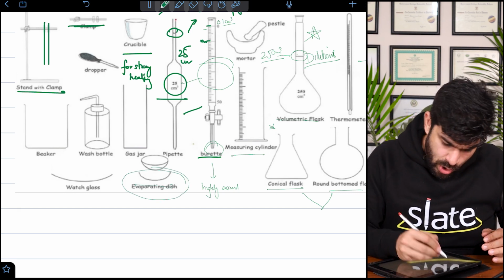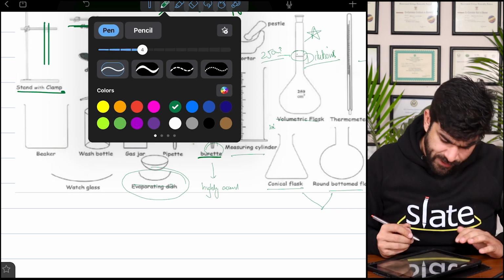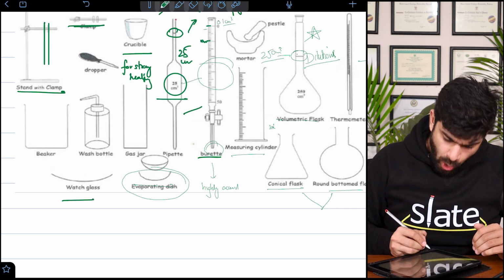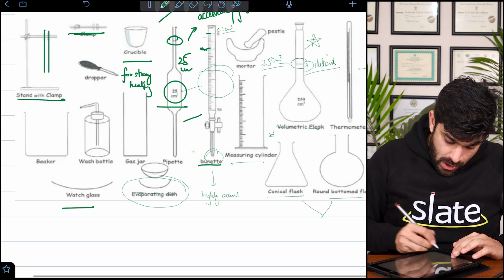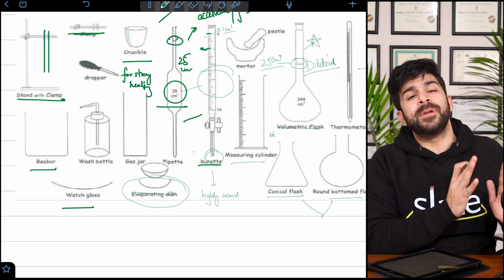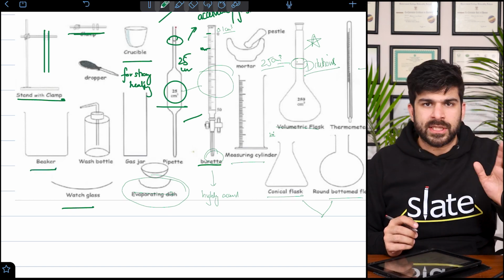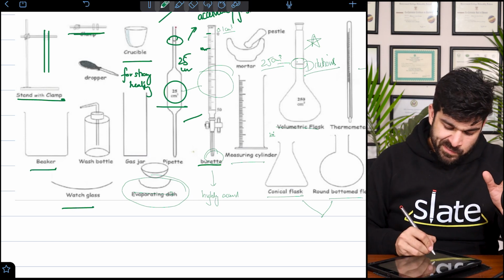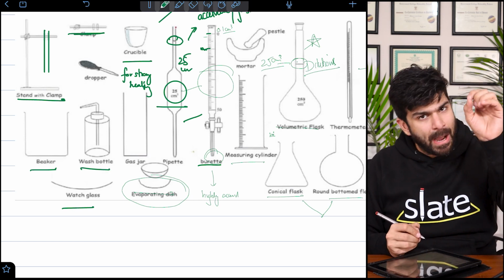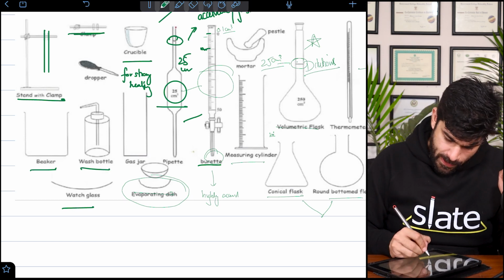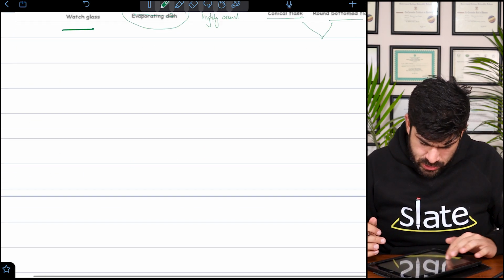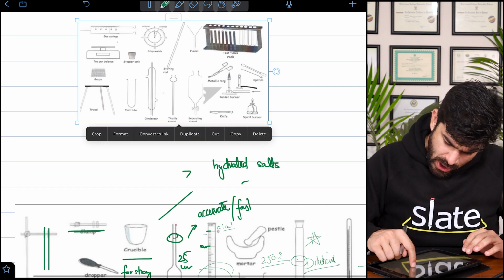Evaporating dish, you know, it's very important again for heating, again for crystallization. Watch glass. Beaker, just to keep reagents. No reading, no nothing, a faster way to transfer. Wash bottle, it's a pouch-like bottle, has distilled water in it. Gas jar, rarely used. And the next one, more apparatuses.